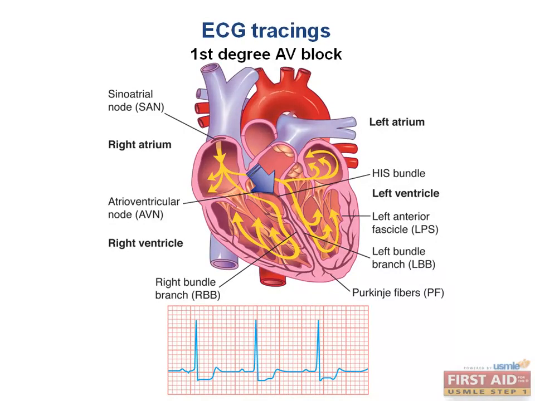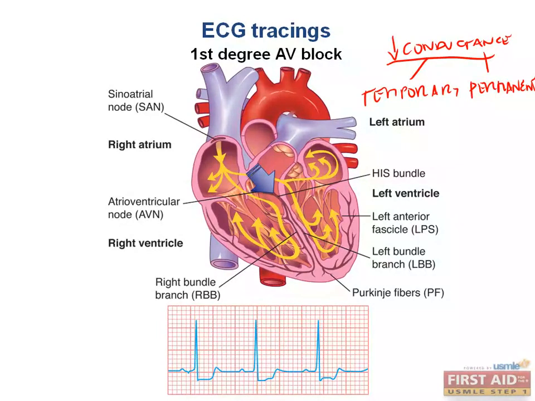Now we come to the section that examines the different conduction abnormalities that occur in association with some sort of change in the atrioventricular node. AV block is basically a delay or interruption in the conductance, either temporary or permanent, due to molecular, anatomic, or functional problems. The conduction can be slowed down, occur in intermittent bursts, or remain constantly absent.